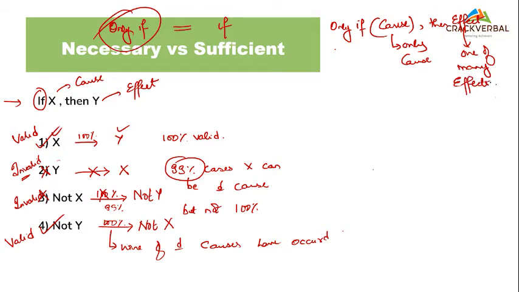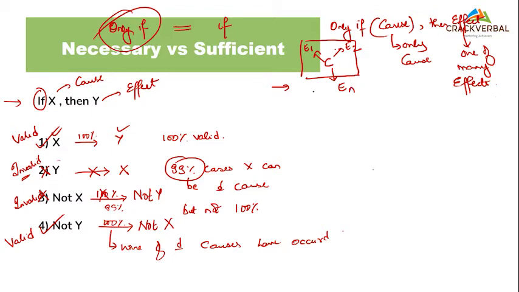Now look at this. Based on this understanding, the diagram would be: I have common cause C, I have effect 1, effect 2, and effect N. There are N number of effects here, right?